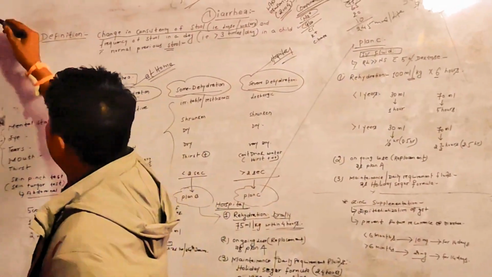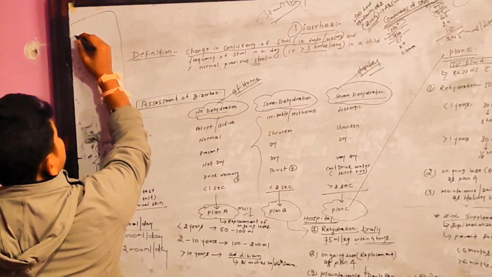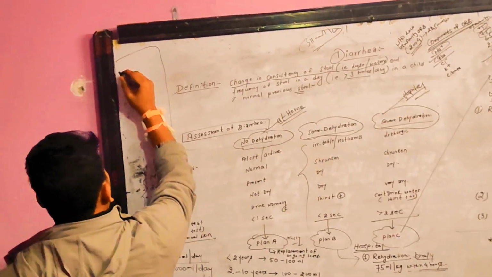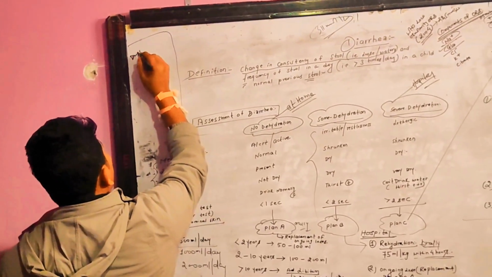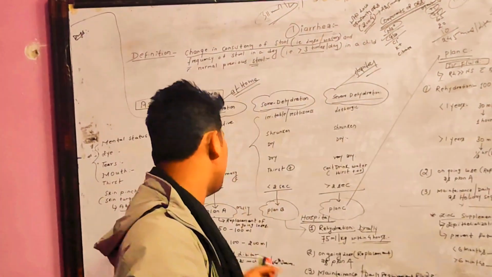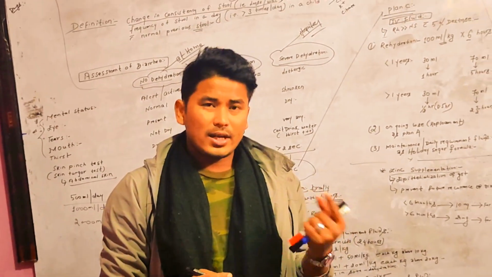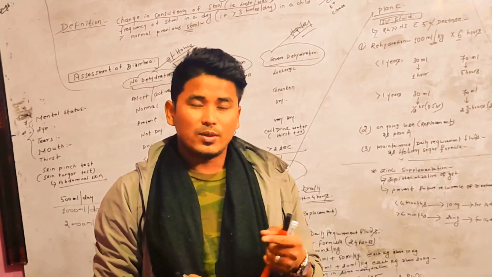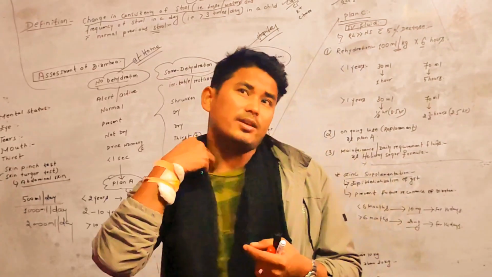But let's know something about this as well. In case of diarrhea, let's suppose we are doing plan A rehydration. We provide ORS to the baby very frequently, every 1 to 2 minutes with a teaspoon, if the baby is less than 2 years.